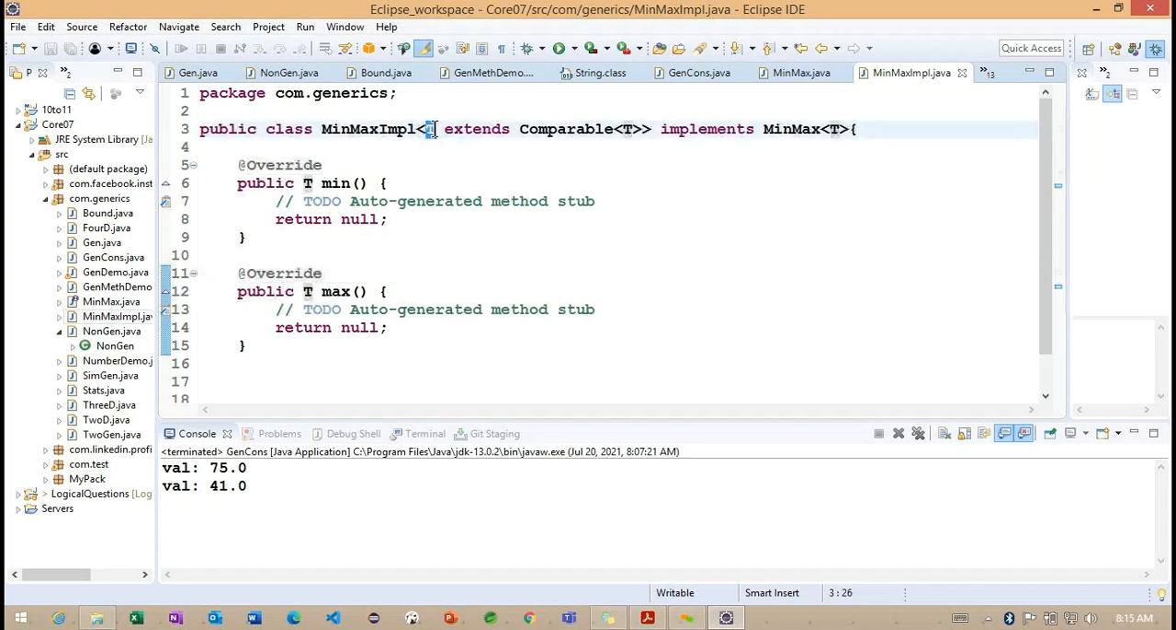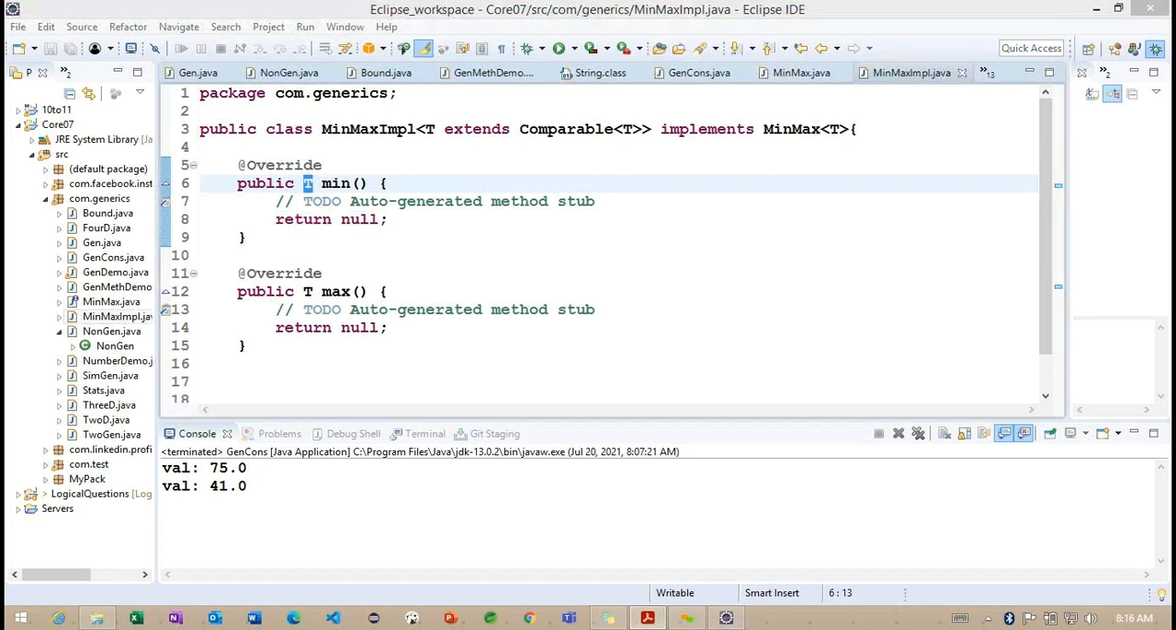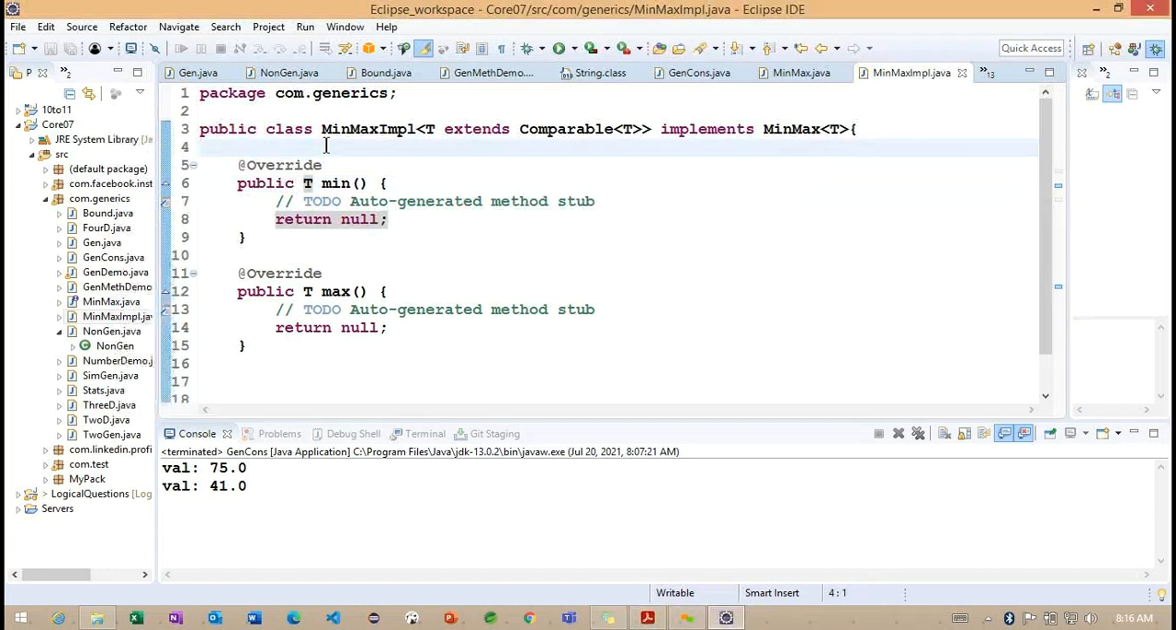Whatever type we provide, the return type is also the same here. This section of code is going to provide our generic interface here. This section of code is going to provide our generic concept here.